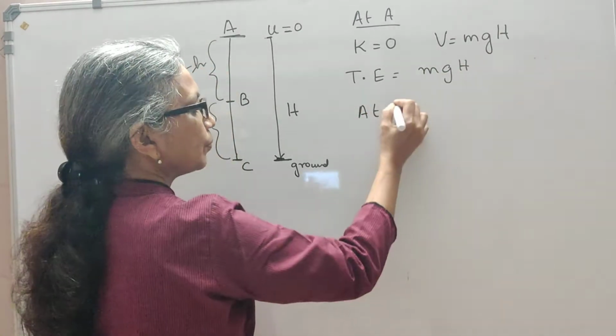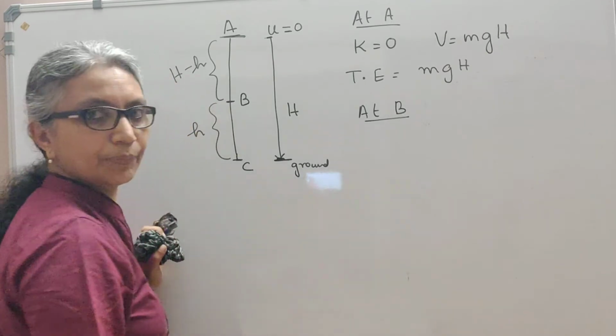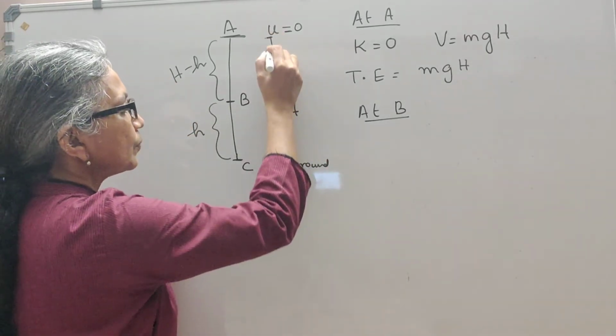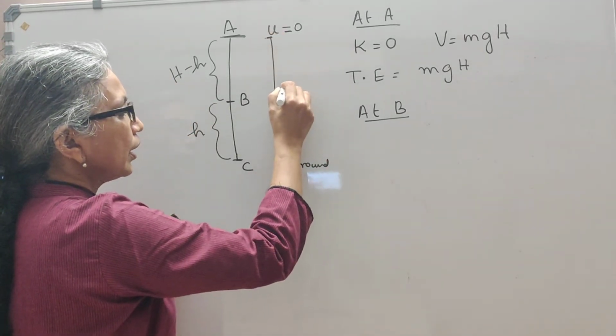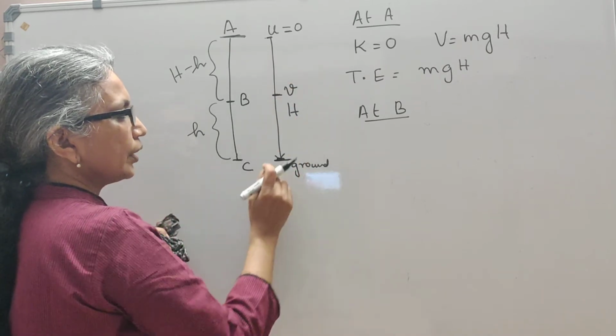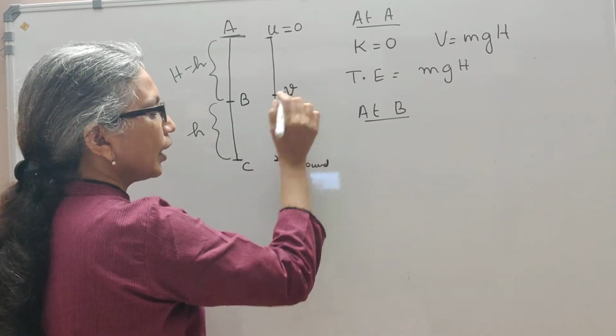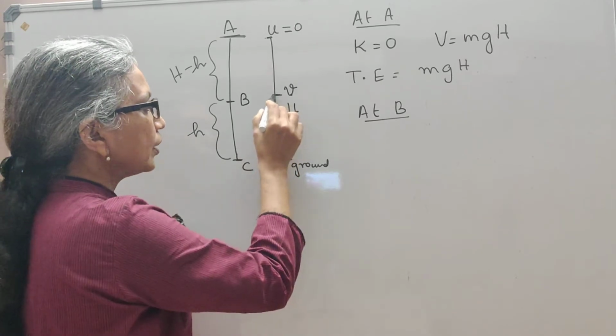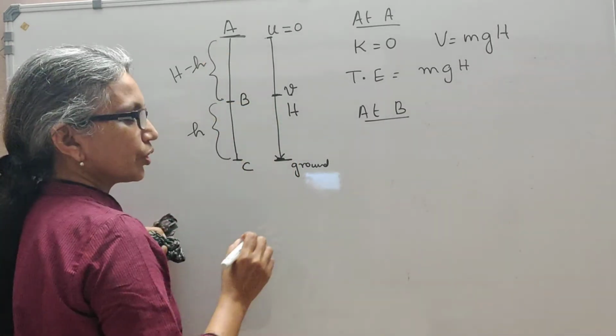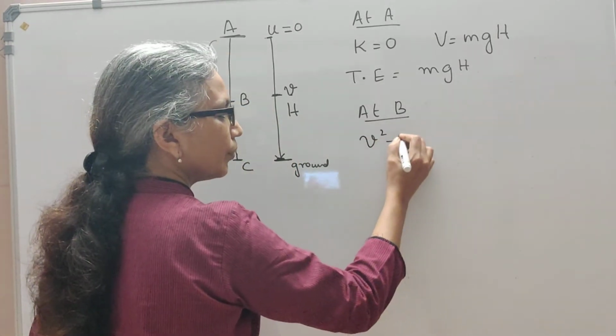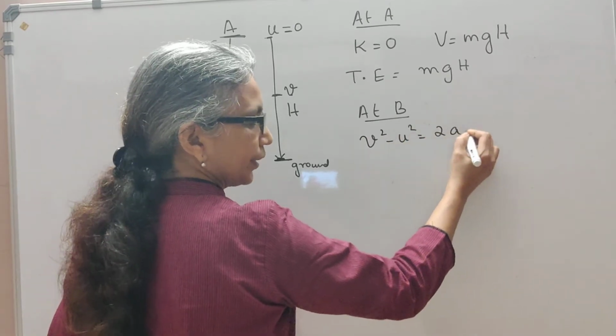Now let's see what happens at point B. As this body falls here, it gets a velocity v, right? I'm going to calculate the velocity of the body when it has traveled through a distance h. We know the formula v square minus u square equal to 2as.